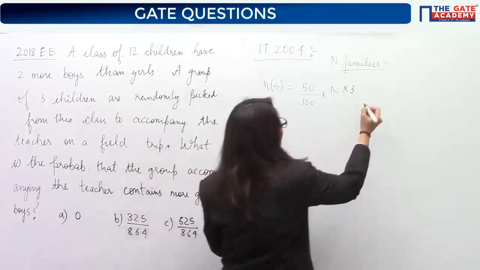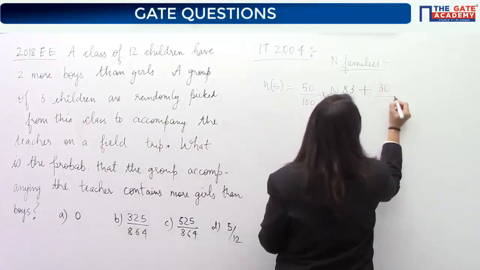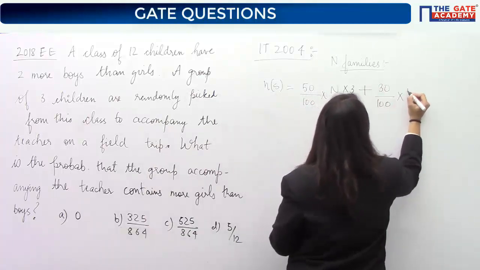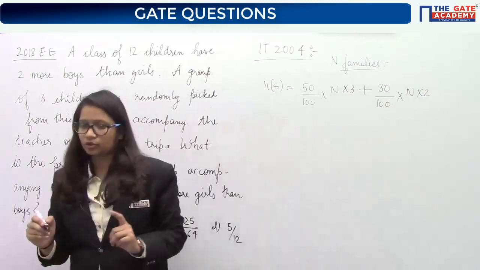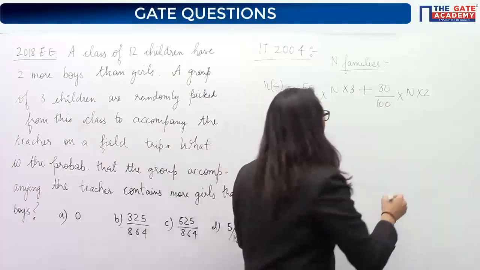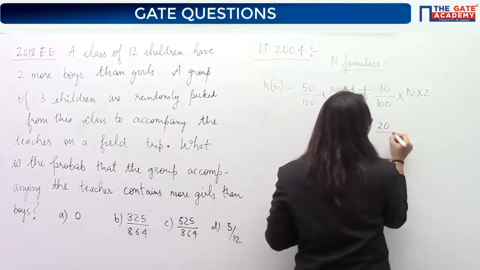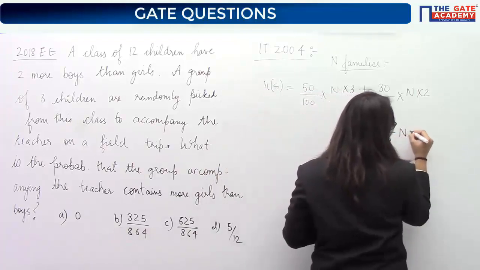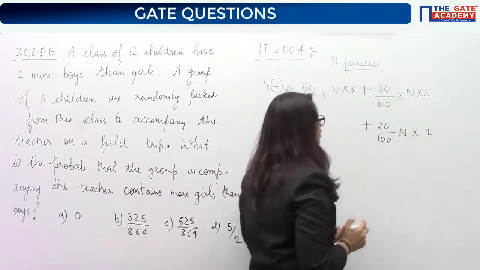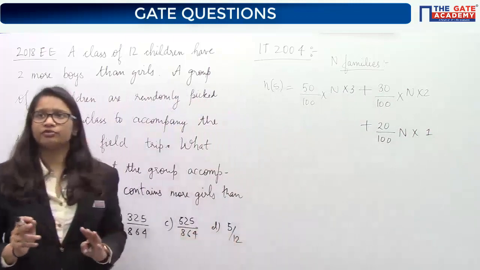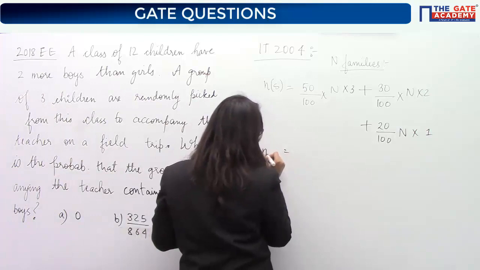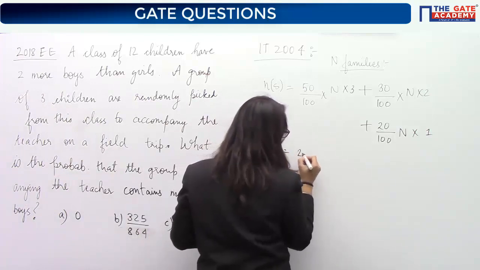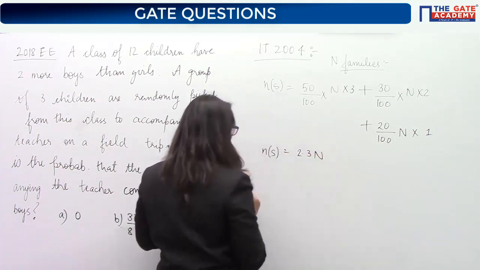Then you will add all those children which belong to 2-children families. Those are 30% of the families, so 30% of n into 2. And lastly, you add the remaining 20% of n, which have 1 child. So this is your total number of children. Understood or not? If you calculate, your sample space will come out to be 2.3n.